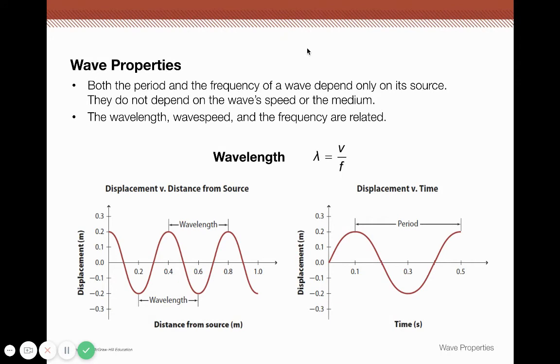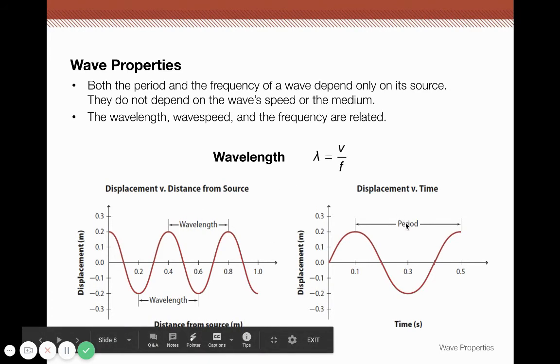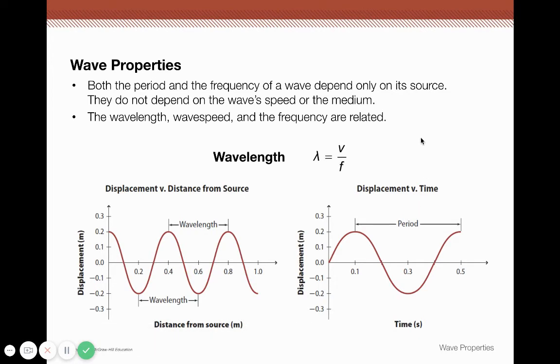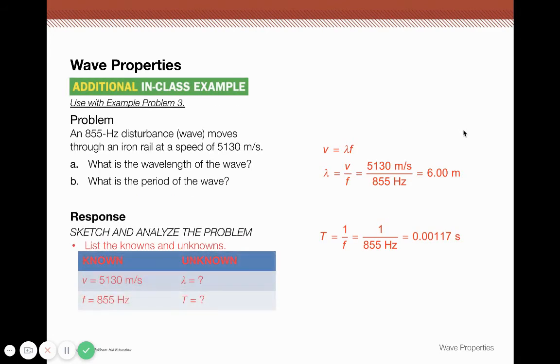So the wavelength, wave speed, and frequency are related. Wavelength is speed divided by frequency. You can also say, and it's very commonly said, speed equals wavelength times frequency. That's just rearranging, right? Multiply both sides by frequency. So you need to know wavelength, and you need to know period or frequency. If we know the period, we can divide 1 by the period to get the frequency, and then we can calculate speed. So let's look at this example problem.